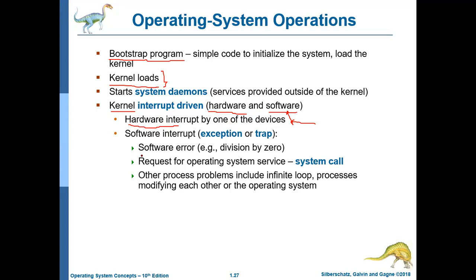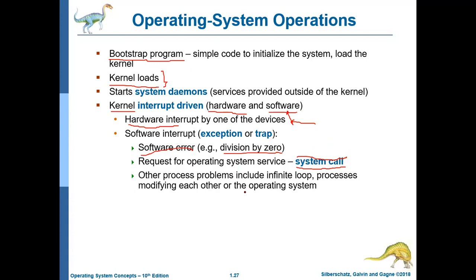Now, software interrupts may be software errors, for example division by zero, or a request for operating system services, a system call. That means whenever you are running a code, your code may include a call like a system call. In your code, you have written that you want to copy the contents of one file to another file. Again, for copying or renaming any file, you will require a system call. Why a system call? Because you are going to use the operating system services. That's why. So again, it will be an exception.